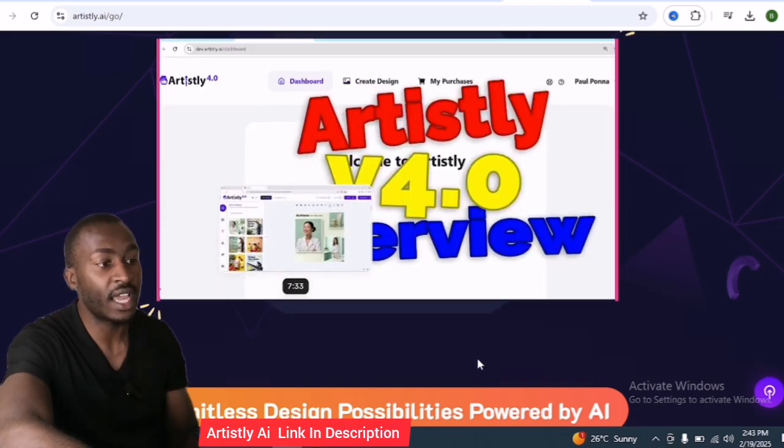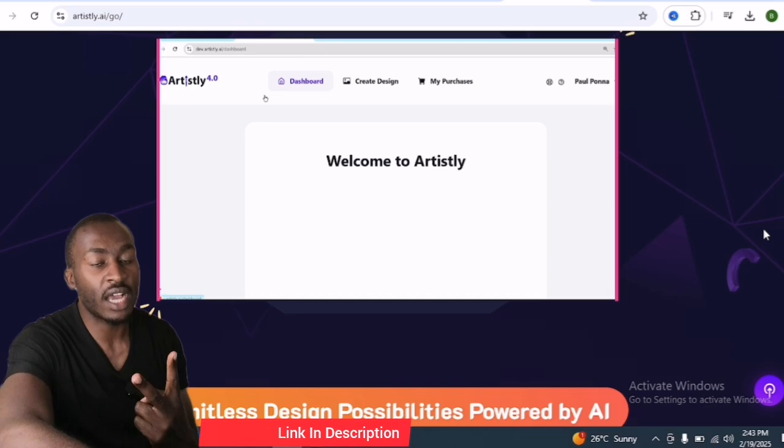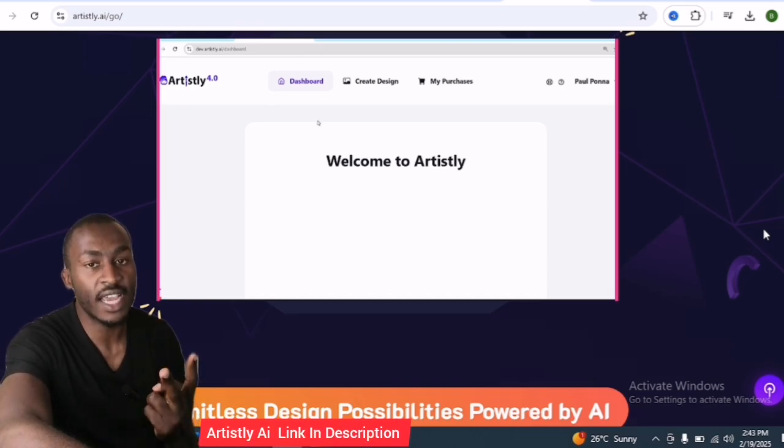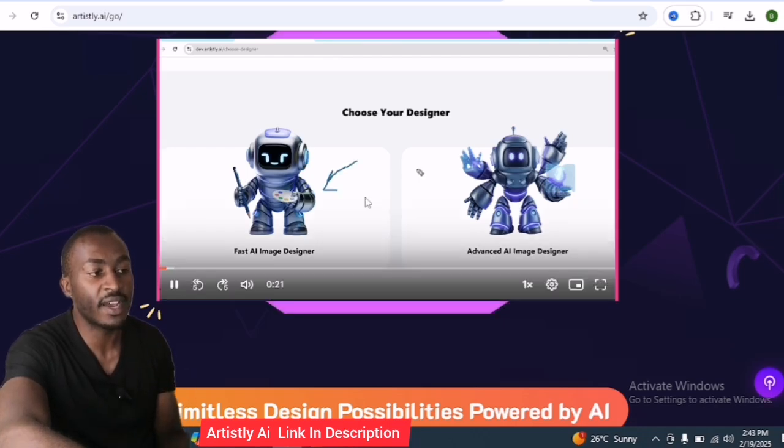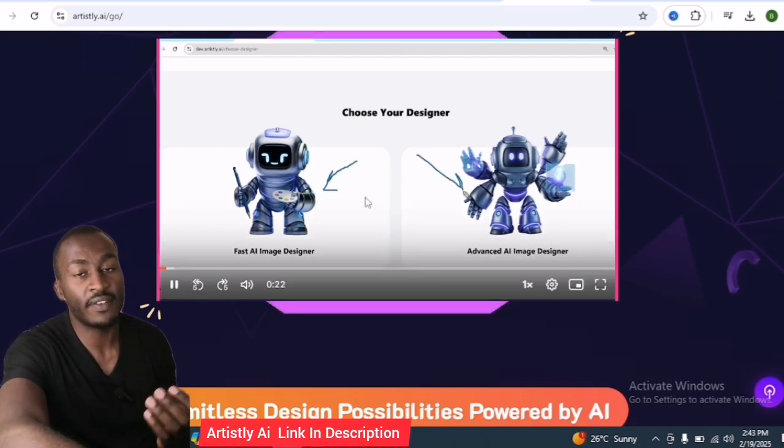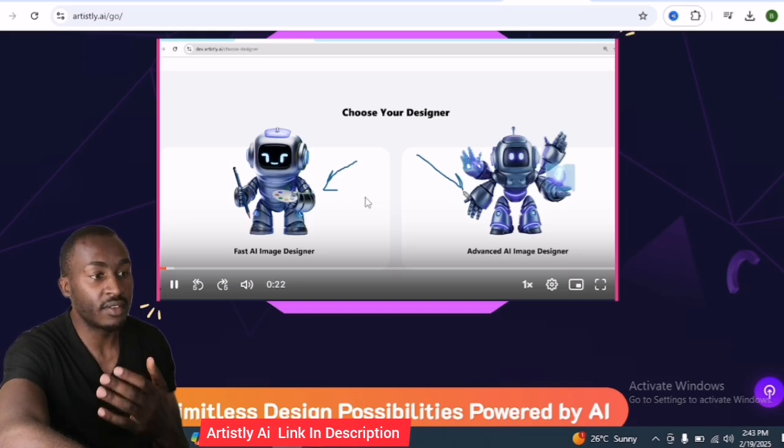for Artistly AI 4.0, and they have created a version of fast design and advanced design. So it will be easier for you to create designs by either going for the fast image design or advanced AI image designer.